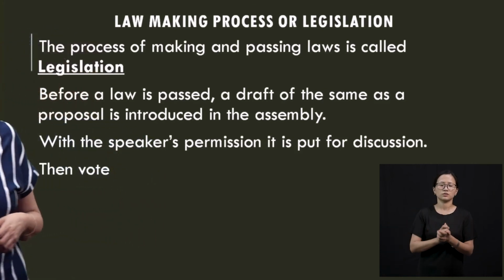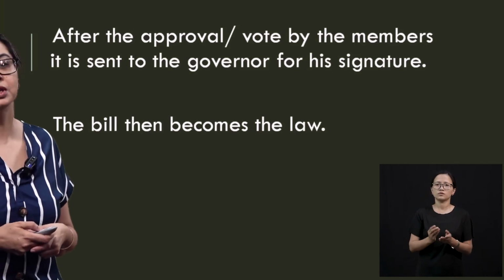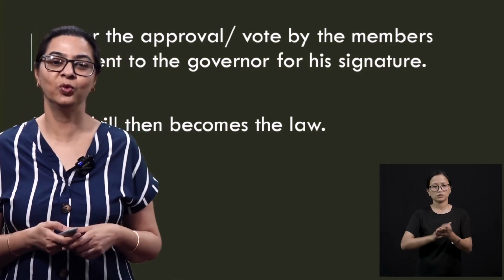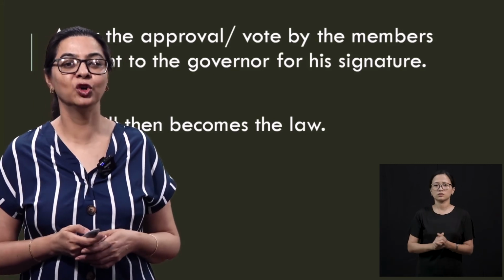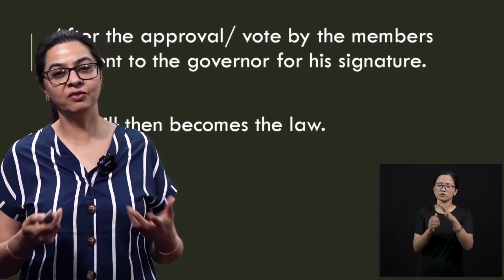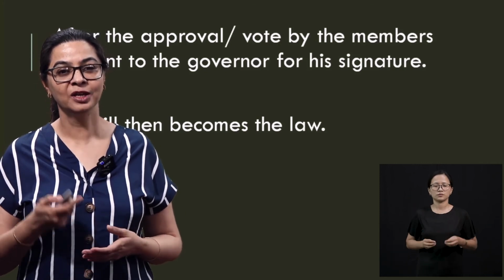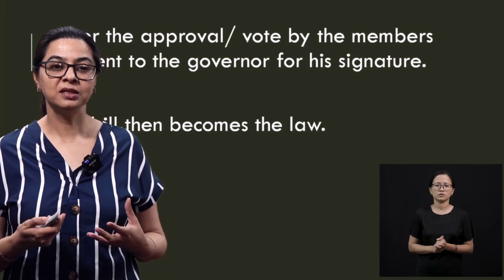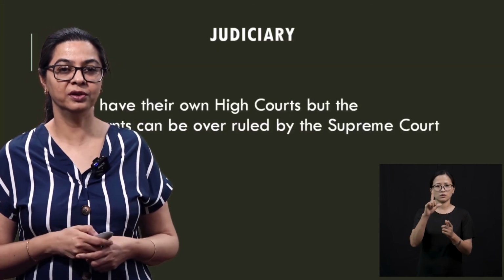Once it has gone through the voting, it goes to the governor for approval. If the governor says yes, I agree, and he puts a sign, the bill will automatically become a law. Now remember, the governor cannot refuse a bill. The governor has to say yes to whatever the state government is giving him. So that is how a legislature passes a bill, which becomes a law after the approval of the governor.